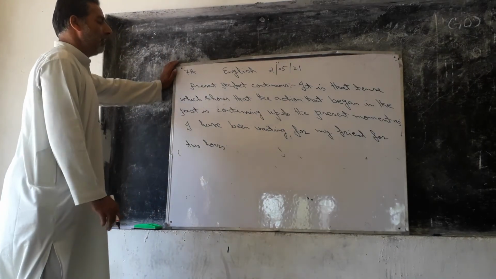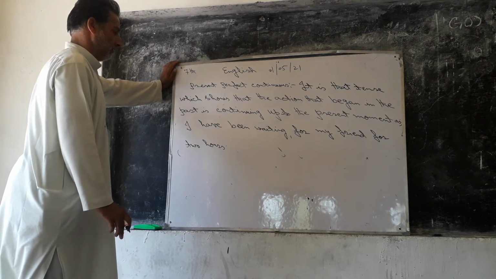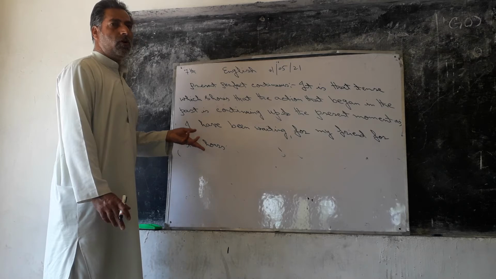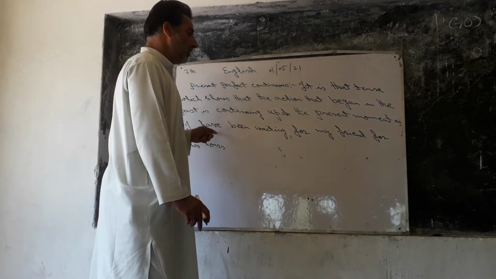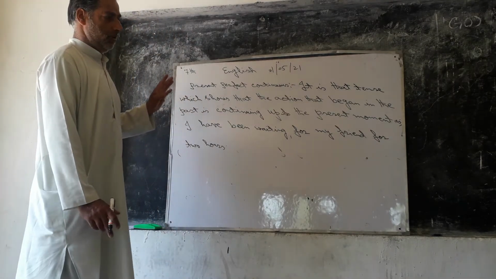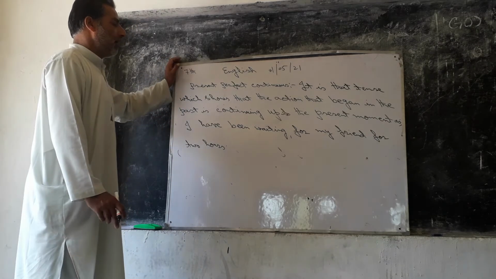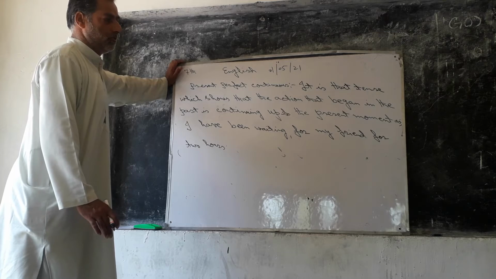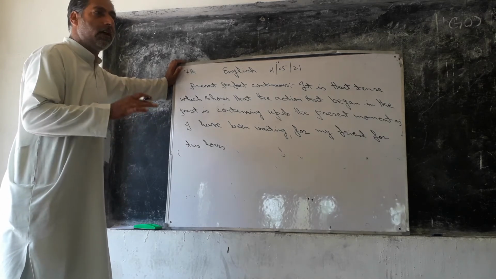I have been waiting for my friend for 2 hours. The action has been started before 2 hours. For my friend for 2 hours, that means I am waiting for my friend for 2 hours. I have started my action, that is the waiting for my friend, before 2 hours. From 2 hours I am waiting for my friend, I am still yet.